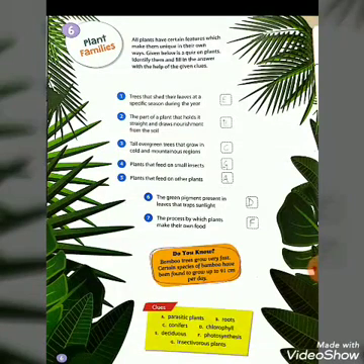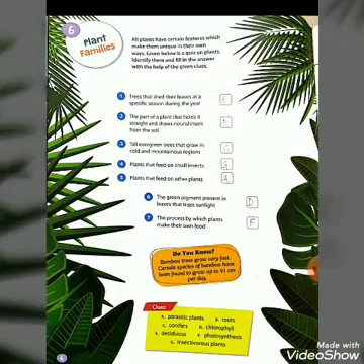Now the sixth one, the green pigments present in leaves that trap sunlight. I know you are very familiar with this name. You have already studied photosynthesis from the beginning of class 3. The process in which green plants make their food with the help of sunlight, chlorophyll, glucose, etc., is known as photosynthesis.